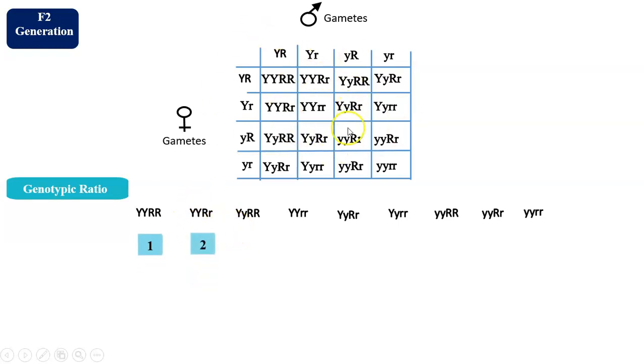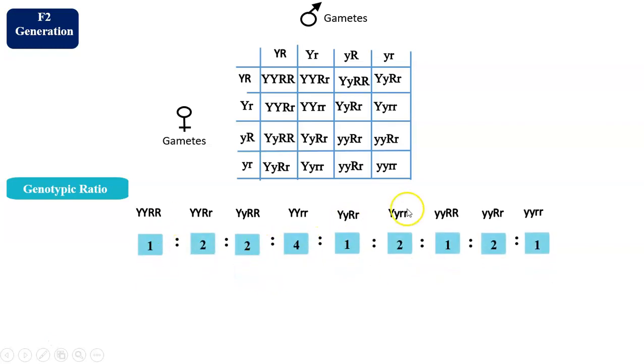So in this entire different possibilities, this combination is again twice we find, and this way each of the combination, how many times we get, that is noted down here. This becomes genotypic ratio. But though it is a genotypic ratio containing many different combinations, ultimately the dominant and recessive